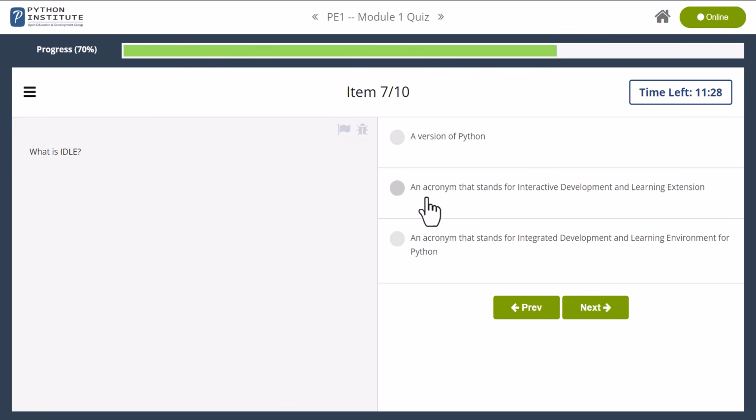Oh, I'm actually not quite sure about this. Learning extension. Well, I will have to guess, but I will go with the environment because I don't think of it as an extension to anything. So probably this is an environment, but not quite sure. We will check the answers later on.